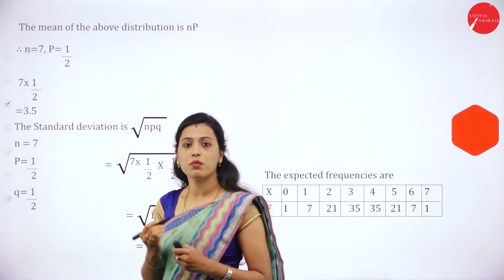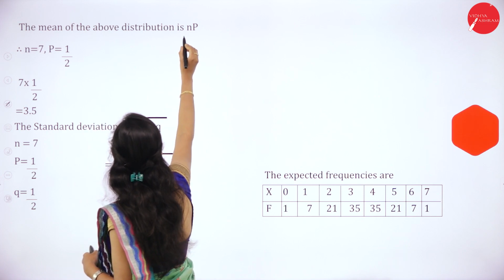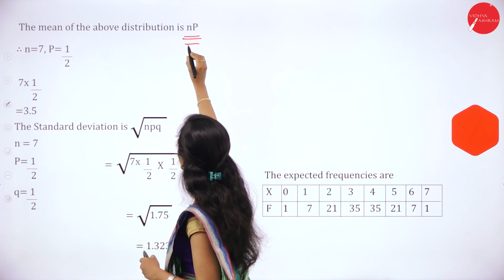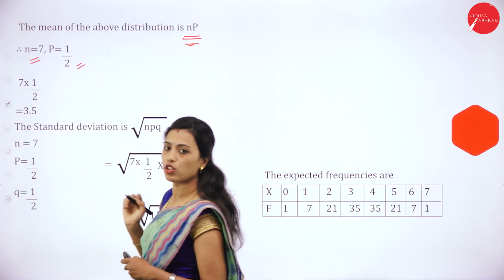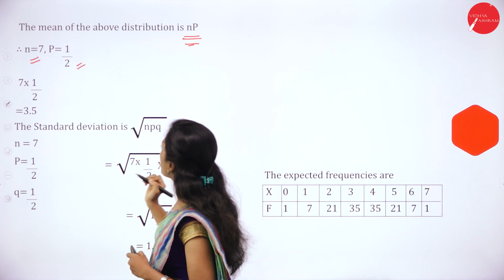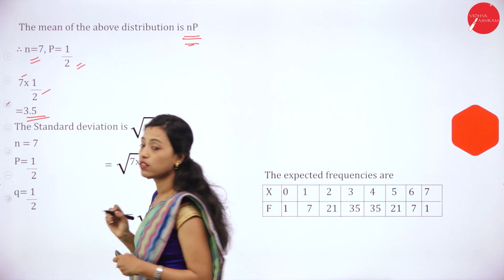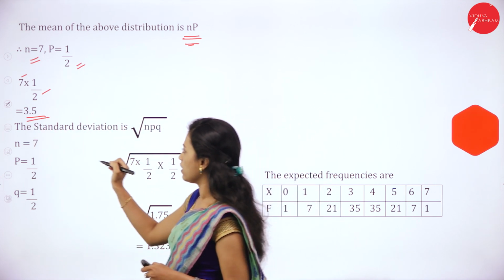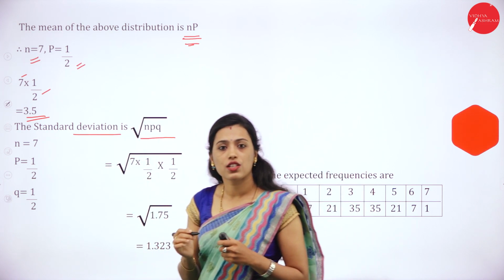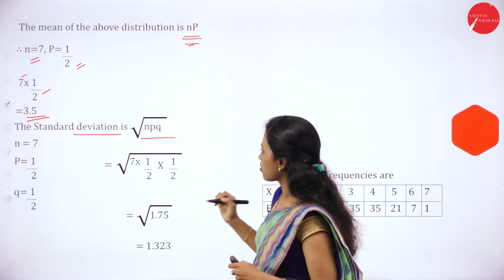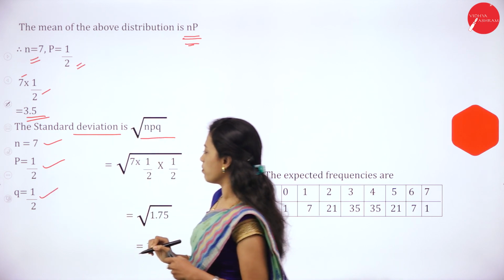Now we have to find out the mean and standard deviation. So the mean of the above distribution is NP. We know that n is equal to 7, p is equal to 1 by 2. So mean is equal to NP, means n into p, 7 into 1 by 2. Mean is equal to how much? 3.5. Then what is standard deviation? Standard deviation is equal to root NPQ. So n is equal to 7, p is equal to 1 by 2, q is equal to 1 by 2.